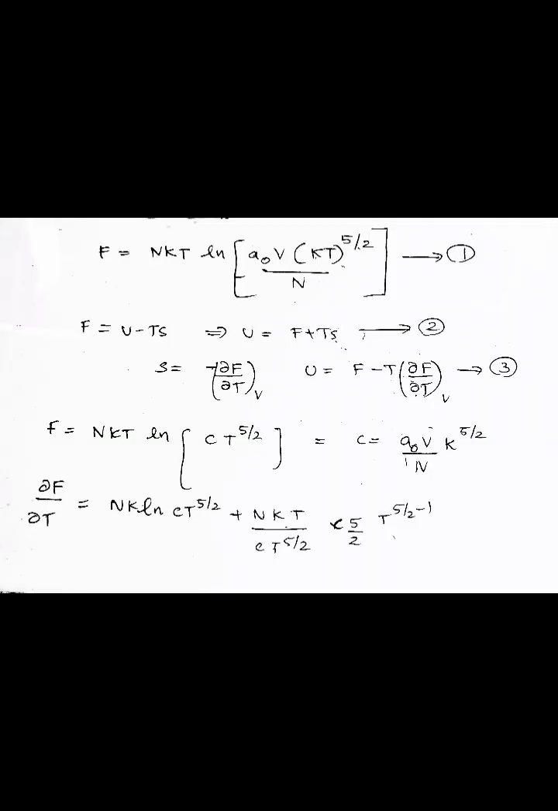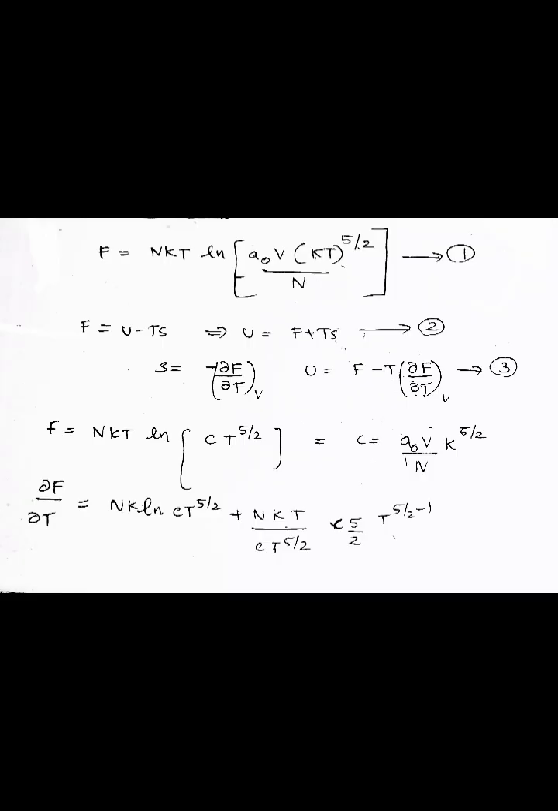Here it is given that F is equal to nkT into ln of (A0 V into kT) the whole raised to 5 by 2 by n. This is equation number 1. And we know F is equal to U minus TS, that is U is equal to F plus TS. And we know S is equal to minus ∂F/∂T at constant volume, and substituting this value in equation number 2, we get U is equal to F minus T into ∂F/∂T